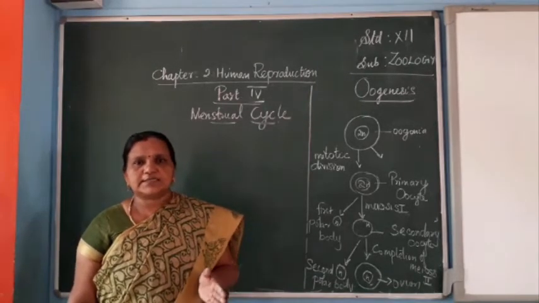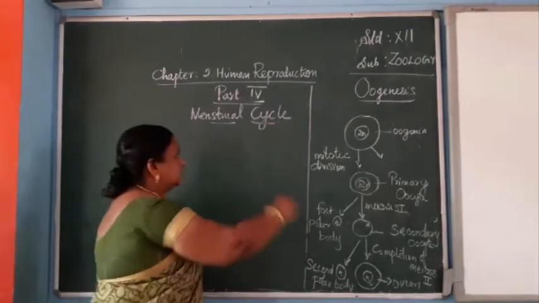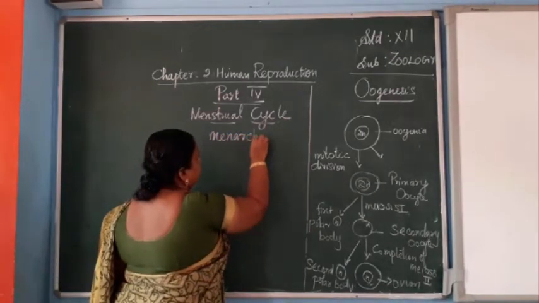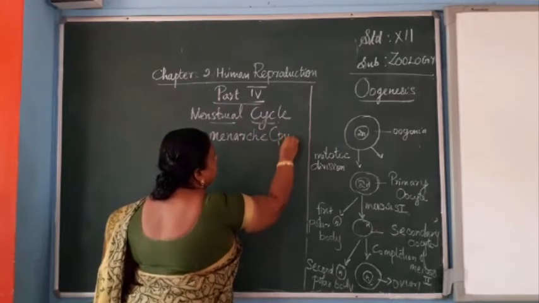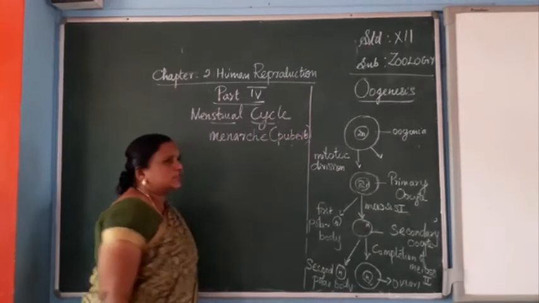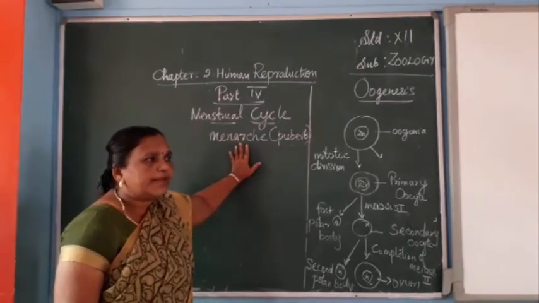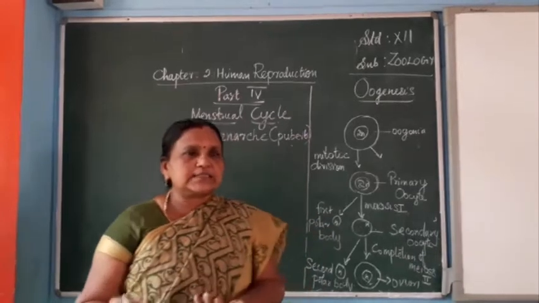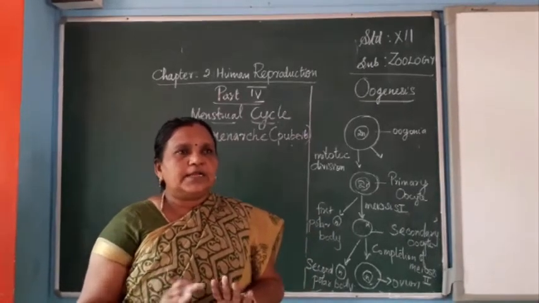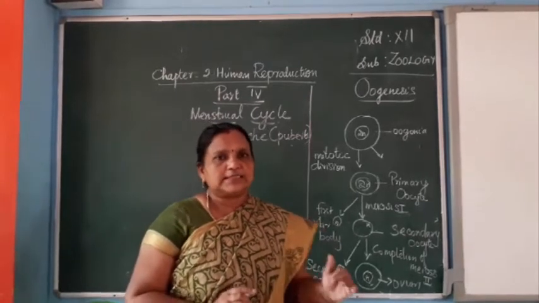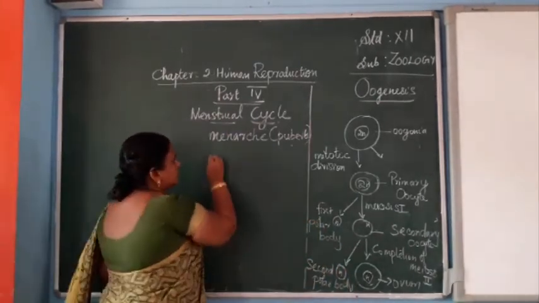This stage is called menarche. From the menarche stage to menopause, where menopause means arrest of the menstrual cycle, nearly at 45 to 50 years the menstrual cycle is arrested. That stage is called menopause.